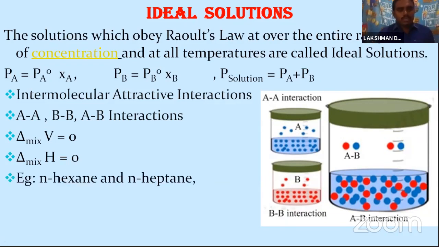Next, examples of ideal solutions: n-hexane and n-heptane form an ideal solution. The second one is bromoethane and chloroethane, which form an ideal solution.